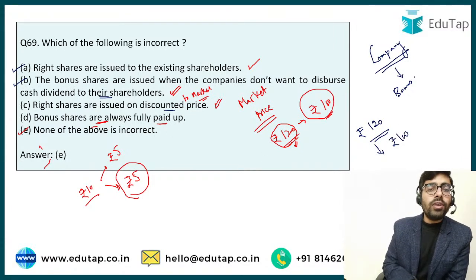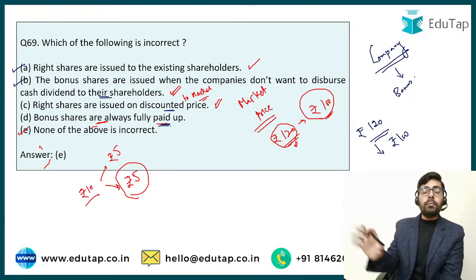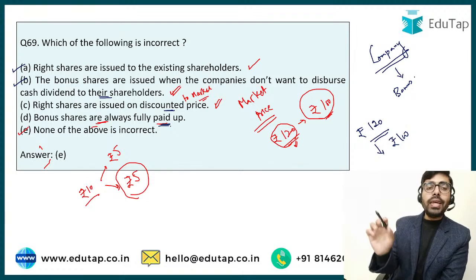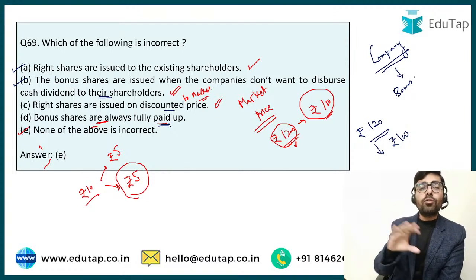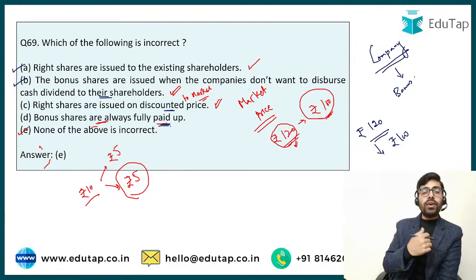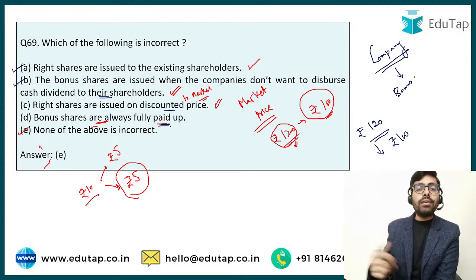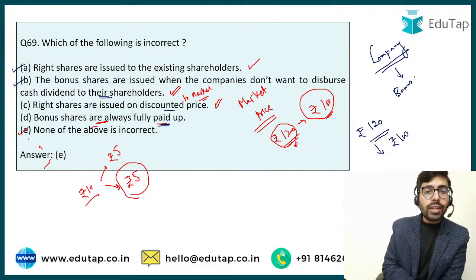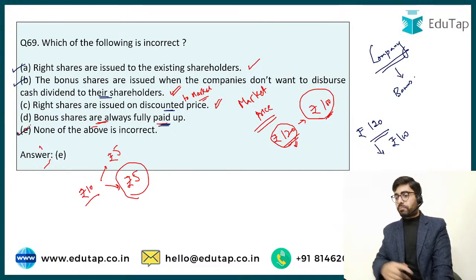Bonus shares, they are always fully paid up. So whenever company is issuing bonus shares, they are never partly paid up. So if the bonus share is of rupees 10, then entire rupees 10 is going to be paid up on this share. No further amount can be called up again as a call or any other amount from the shareholders. So that's why answer was option number E, ki none is incorrect.